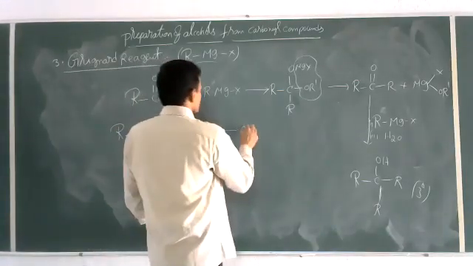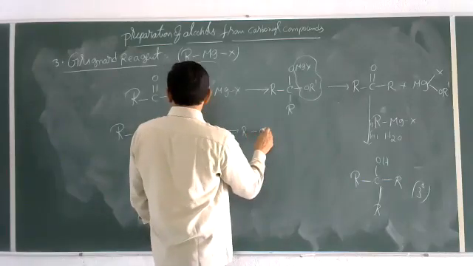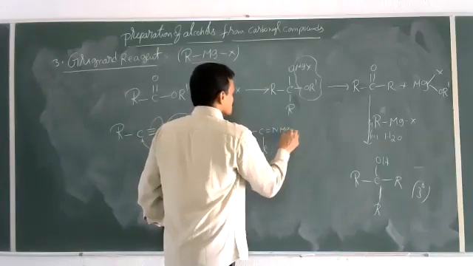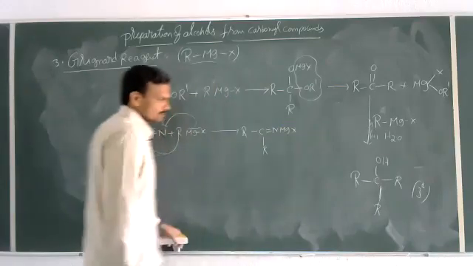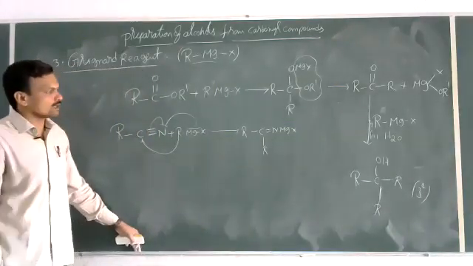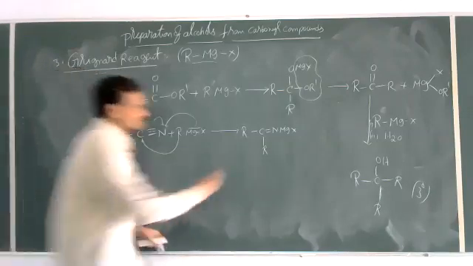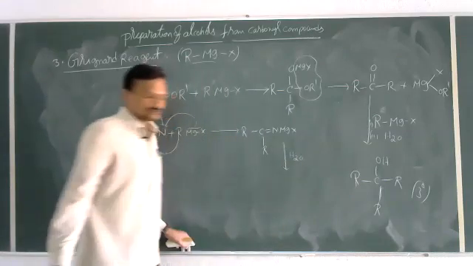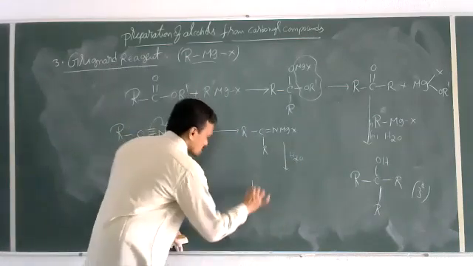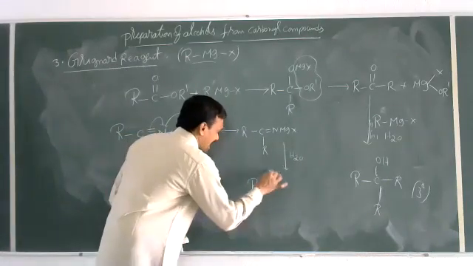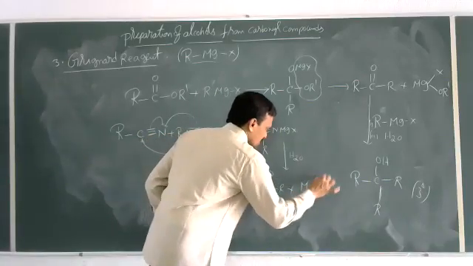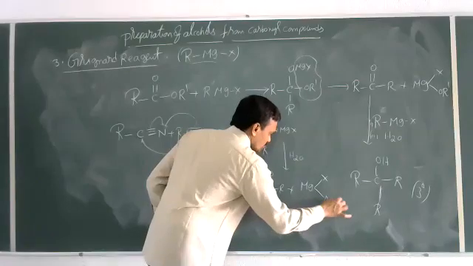Now this gives R-C(R)=NMgX, and on hydrolysis this is converted to RCOR plus MgXNH2.